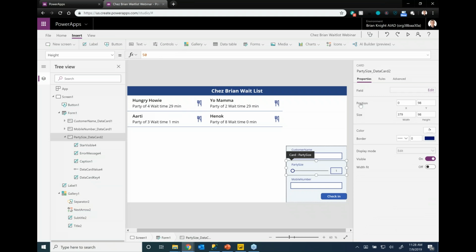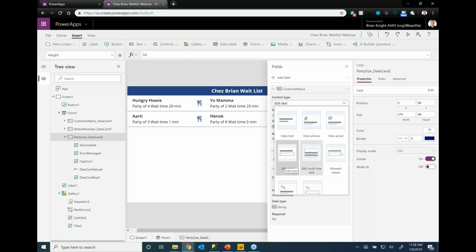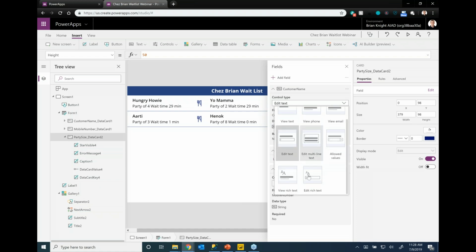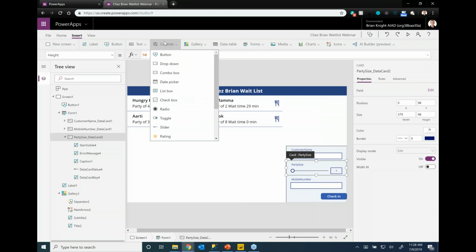If I go to edit the fields, you'll see each of these controls. When I hit the drop-down box, there's an edit text control. But I can also make an allowed value for the drop-down box. I can say, hey, this is going to be a multi-text kind of thing. You can make a slider like I did. But there's also a whole slew of controls that you have up top here. It does not have to be part of the form. You have to do it a different way, which I'm going to show you right now.